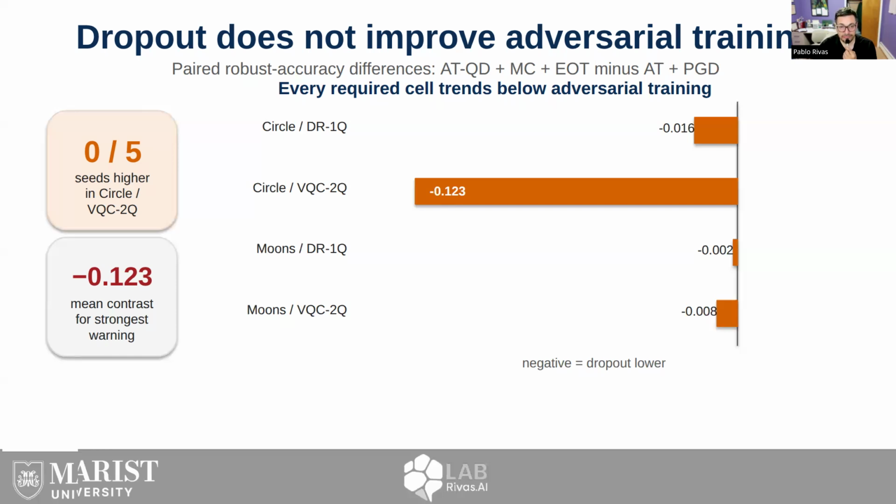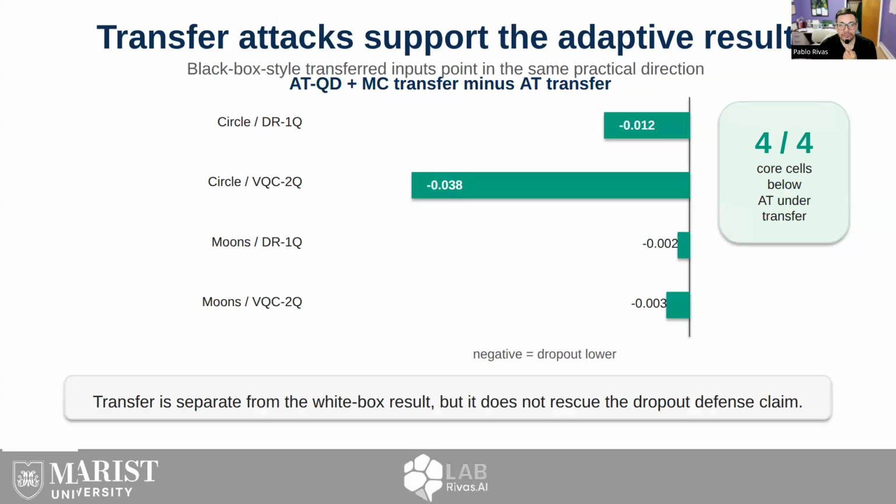That turns the negative result into a useful design lesson. Future work should not merely add stochastic masks after the fact. It should train directly for the adaptive stochastic object if robustness is the goal. We also ask whether the conclusion survives a separate transfer setting.